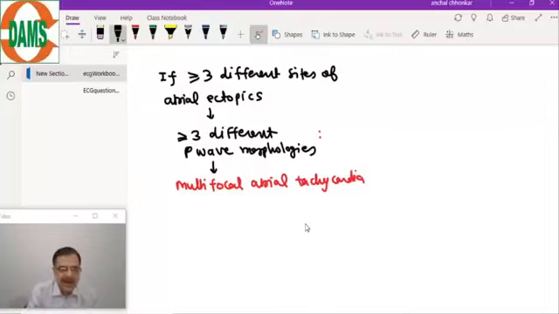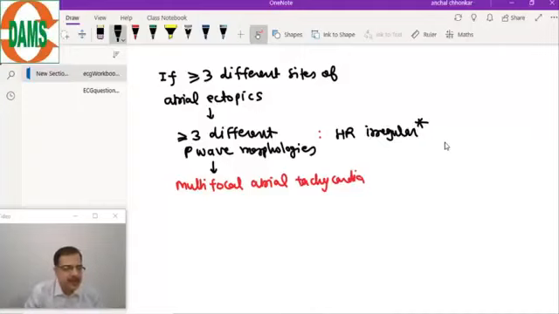So multifocal atrial tachycardia means the P wave can sometimes be negative, sometimes positive, sometimes slurred, sometimes pointed, sometimes merging with the T wave and changing the T wave morphology. And because the atrial ectopic is from different sites, the rate will be irregular. So the heart rate will be irregular.